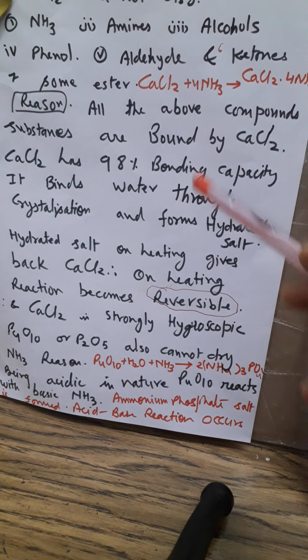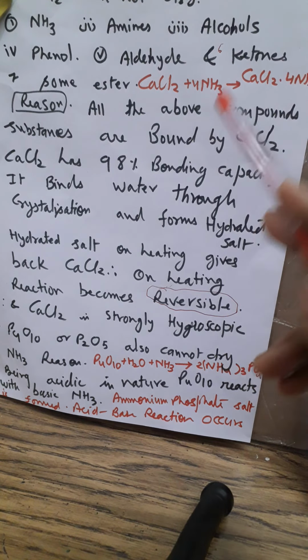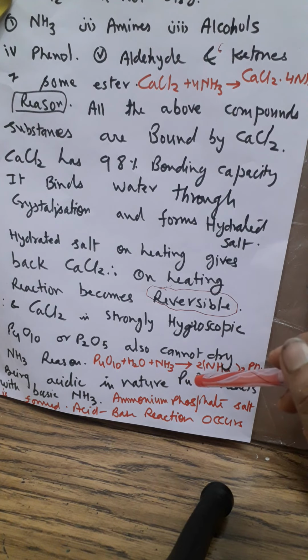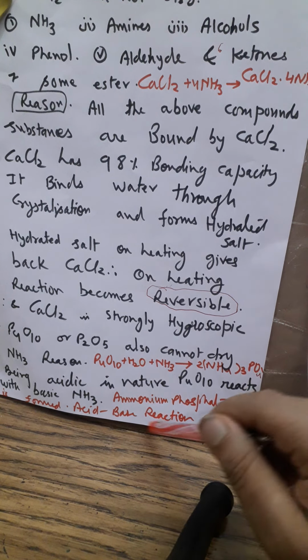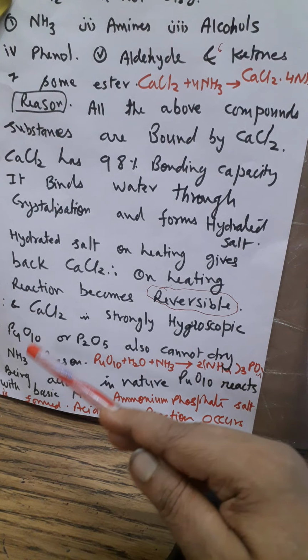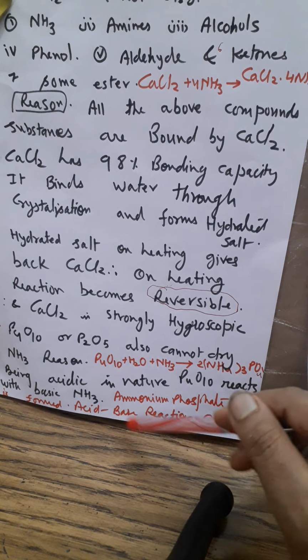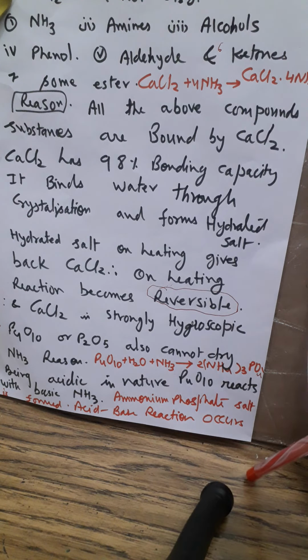The reason is different. In that case calcium chloride forms an adduct, but when we are using P4O10, it will undergo an acid-base reaction and we will get ammonium phosphate. I have written it over here. So P4O10 being acidic in nature and ammonia being basic in nature, an acid-base reaction will occur and we will get the salt, ammonium phosphate. Clear to you?